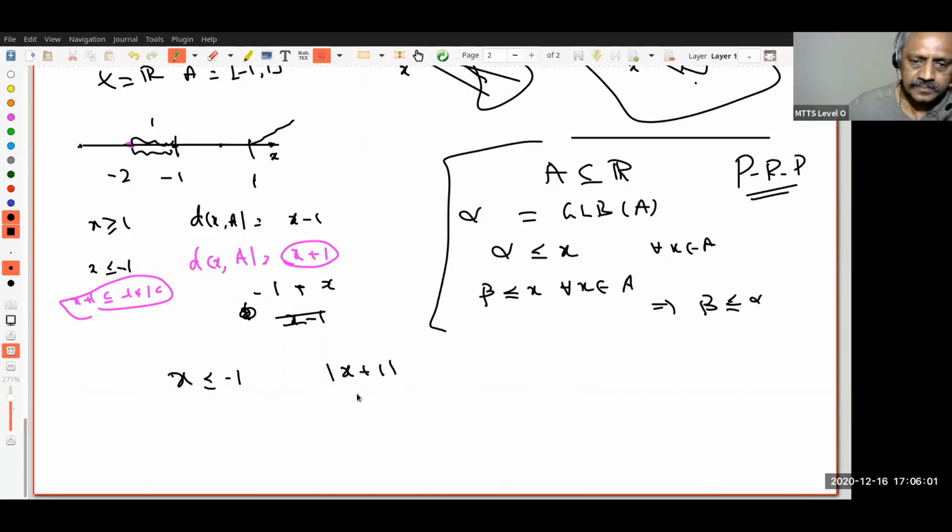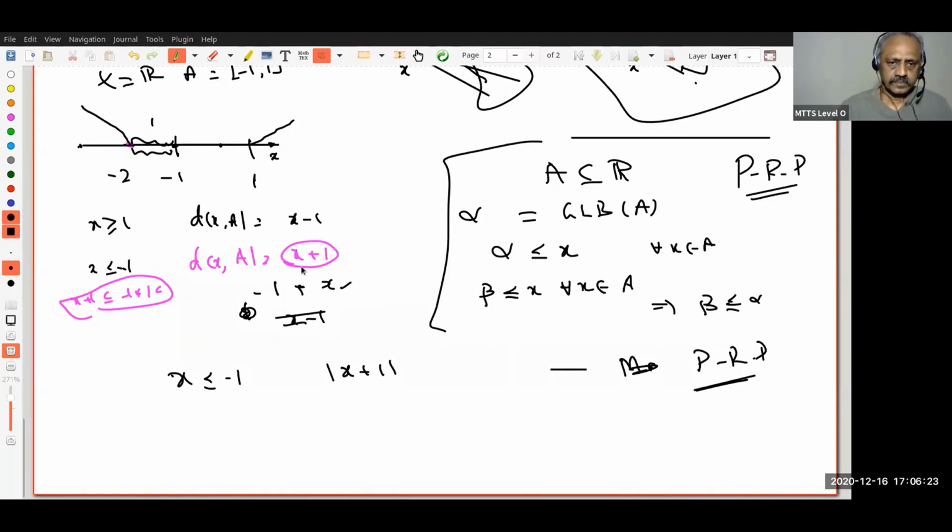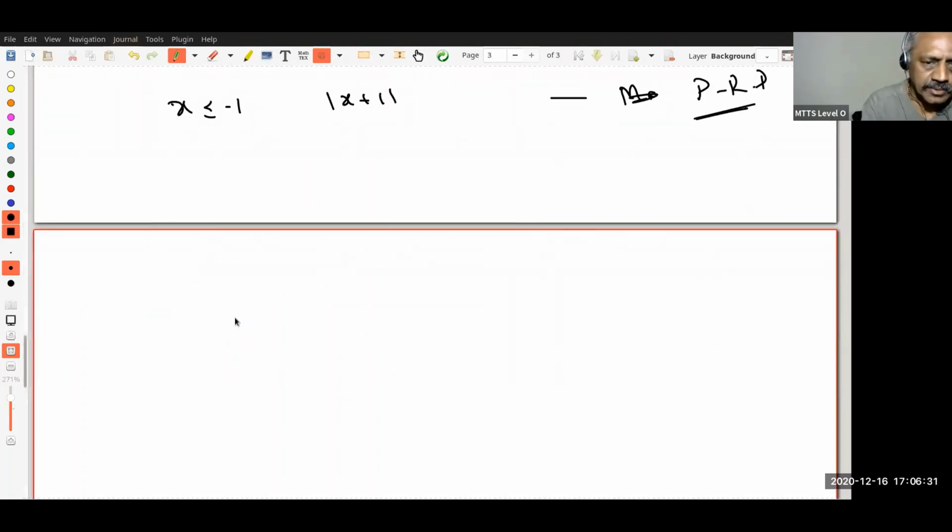Okay, therefore you know how to write it, which is the same as minus 1 plus x. Okay, please go through it. That is the distance, therefore the graph will look like this. Please make sure you understand. Pause, review, proceed. Okay, I'll come back in a minute after this, but in case we are confused. Now what I want to do is, let us look at the function f(x) equals the distance between x and A. Okay, I claim f is continuous.